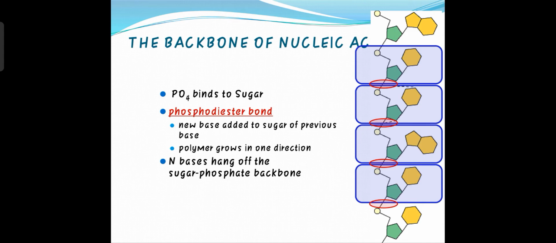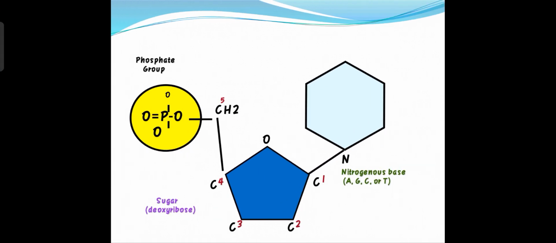the pentose sugar. All these green are the pentose sugar. In the diagram, all the green colored rings are the pentose sugar, all the small round structures are the phosphate group, and all the yellow colored rings are the nitrogenous base. So in the diagram, see the bond between the small round and the green color ring. All these bonds are known as the phosphodiester bond.